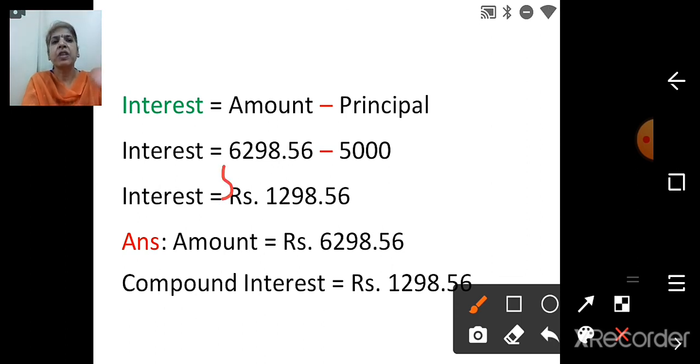So here also when you will be subtracting 5000, arrange decimal below decimal so that becomes easy for you. Otherwise, chances are there, if you are not arranging properly, you may not get the correct answer. Then answer is 1298.56. Then the final answer: amount is 6298.56 and compound interest is 1298.56.